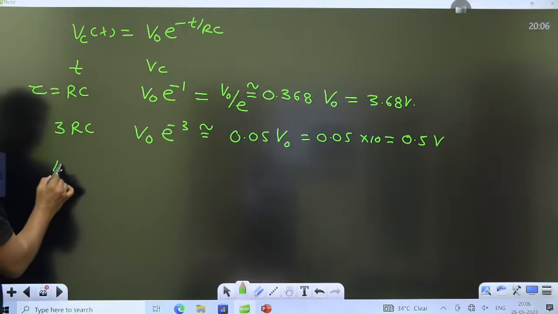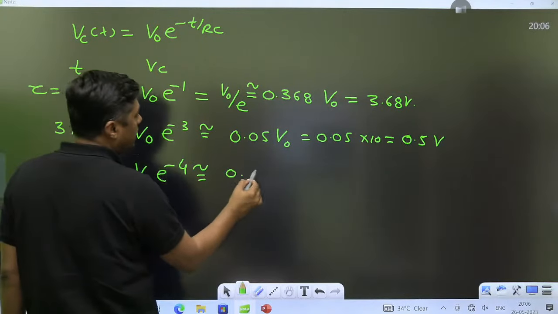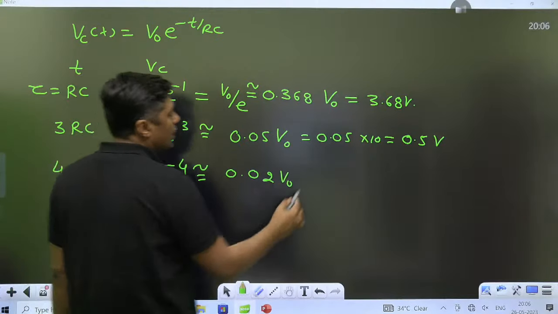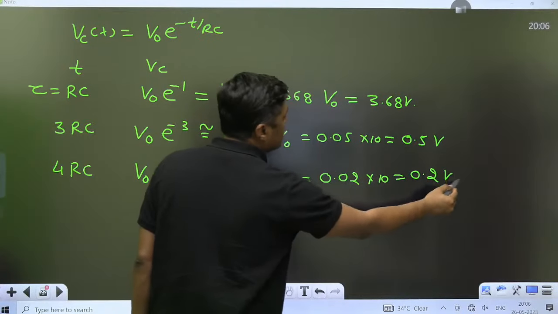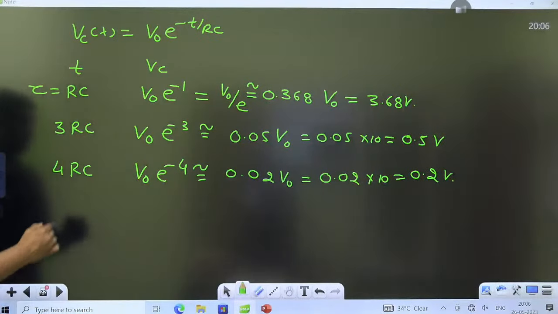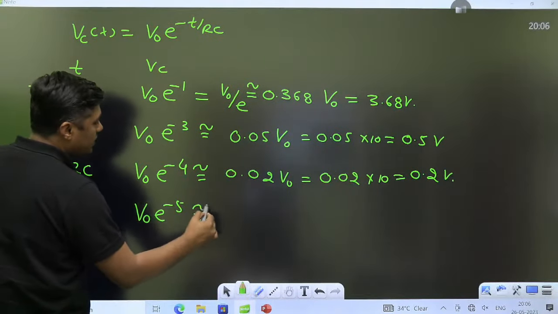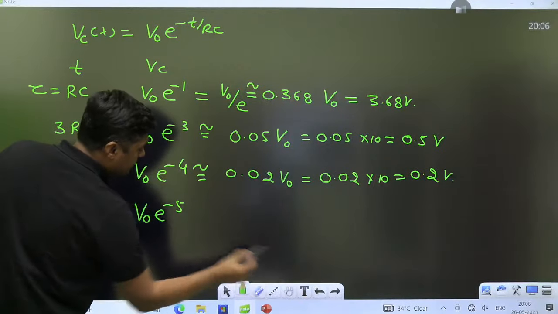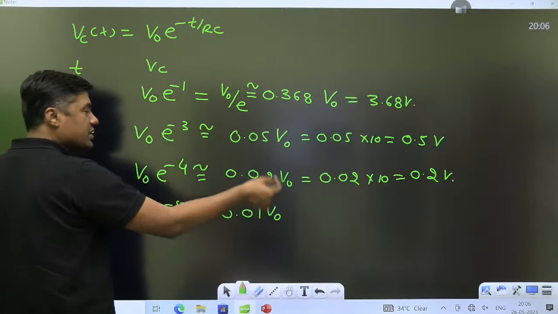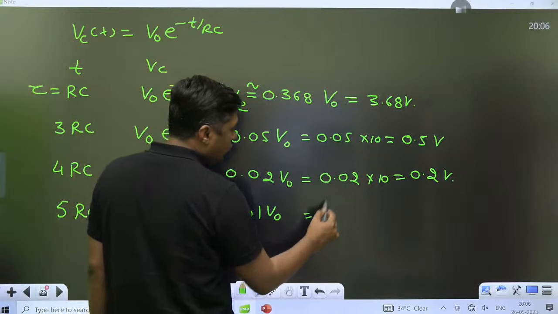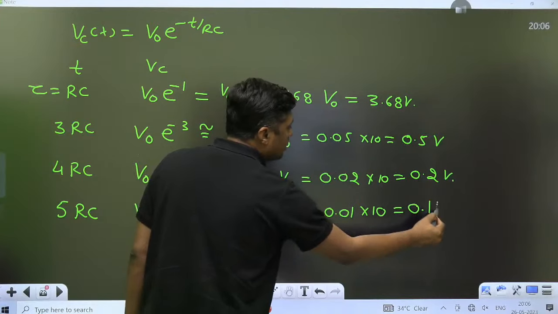Then at 4 time constants, e raised to power minus 4 is nearly equal to 0.02 times V naught. If V naught is 10, it is only 0.2 volt. And finally at 5 time constants, that is 5 RC, it is less than 1%, about 0.0067 of V naught, which is less than 0.1 volt.